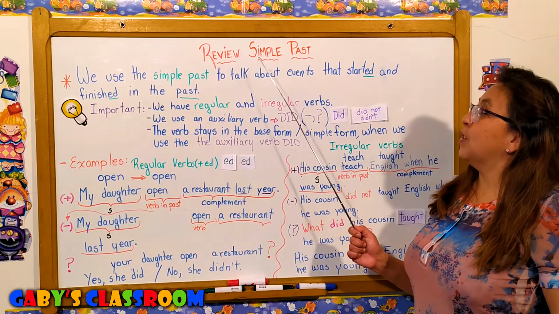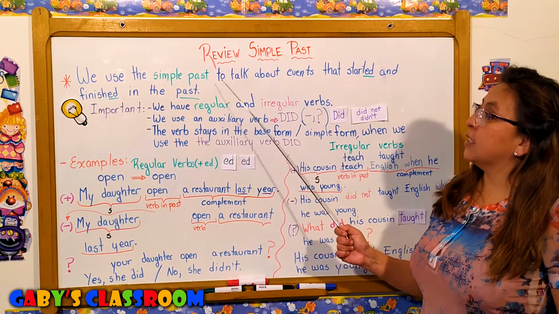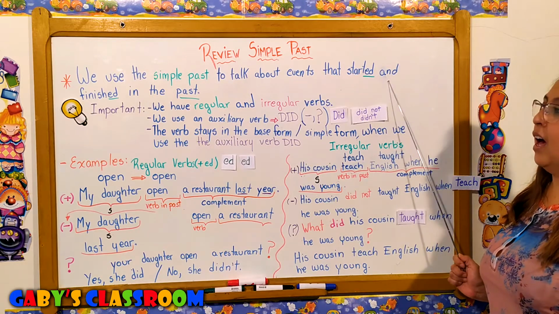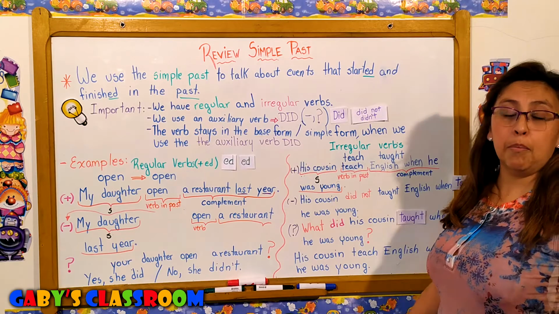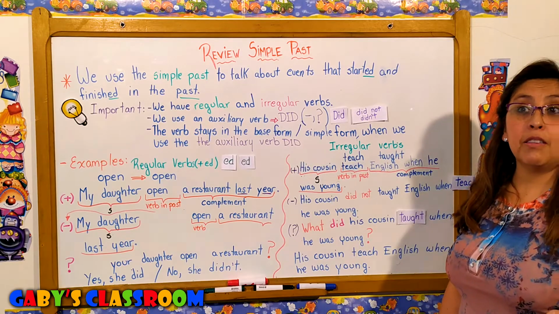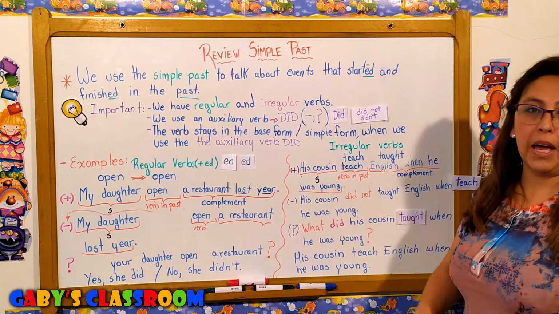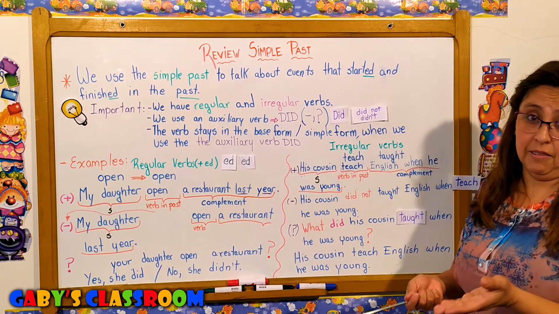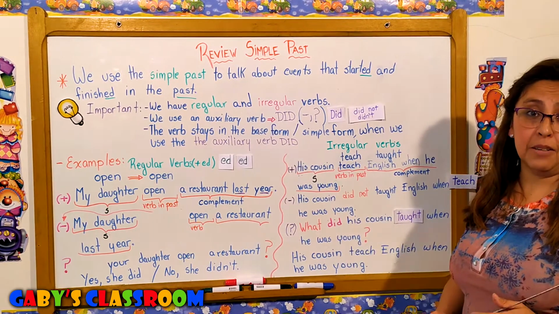Okay, let's review the simple past. We use the simple past to talk about events that started and finished in the past. For example, when we want to talk about things that we did yesterday, we use the simple past. When we want to talk about what we did last week, we use the simple past.